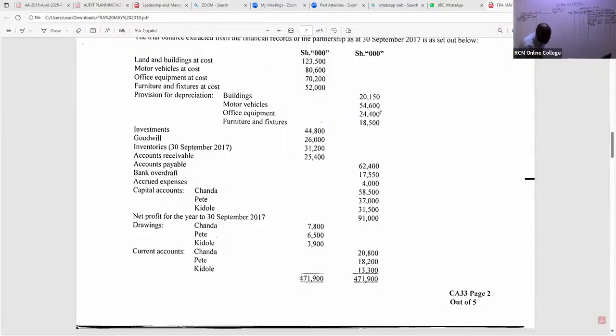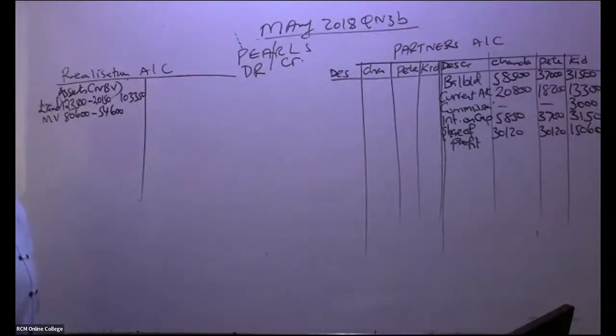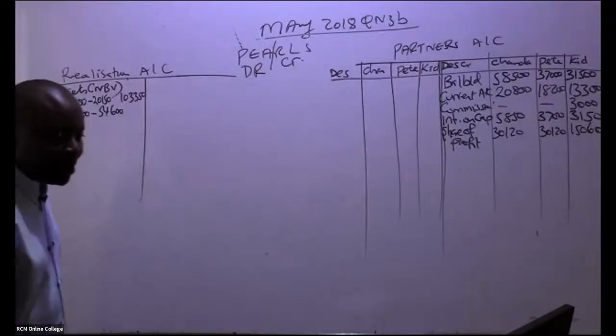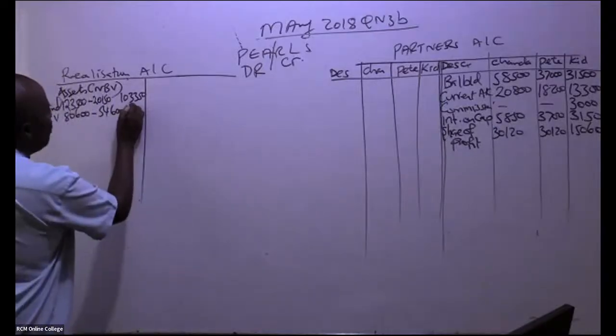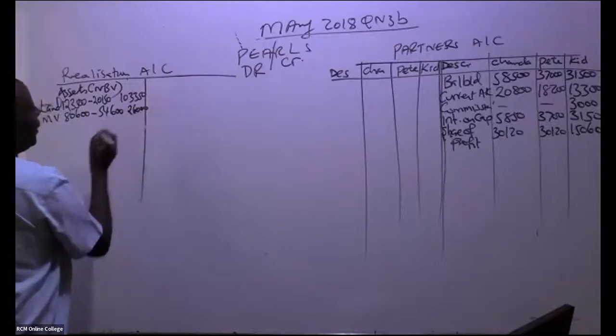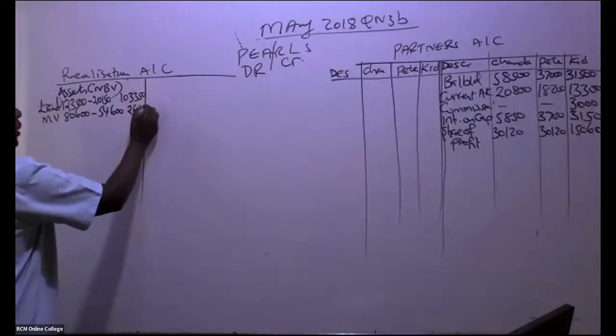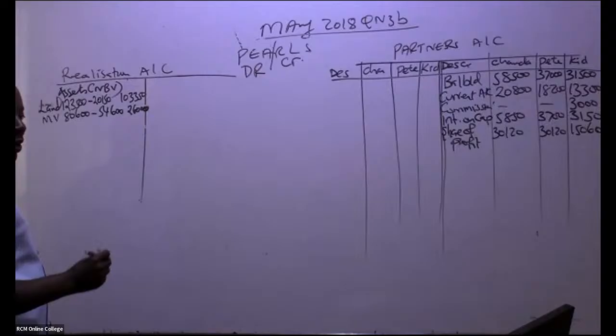It is 54,600. Is there any student who can give me a number to write for motor vehicles? I'm being given 26,000. Thank you so much. Great. We are doing very well.